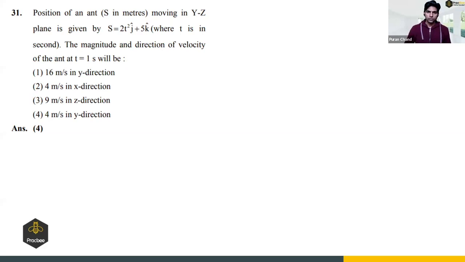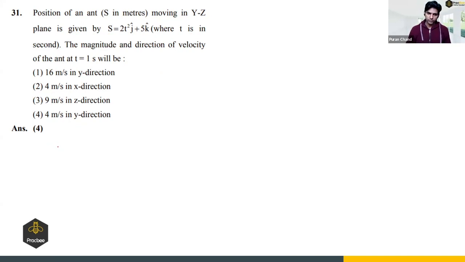Okay, right. So the first question is: position of an ant S, in meters, moving in YZ plane is given by S equals 2t square j cap plus 5k cap, where t is in seconds. The magnitude and the direction of the velocity of the ant at t equals 1 second will be. So हमें, like, we have to find the magnitude and the direction of velocity. So we have given S. If I differentiate S with respect to time, we will get velocity.